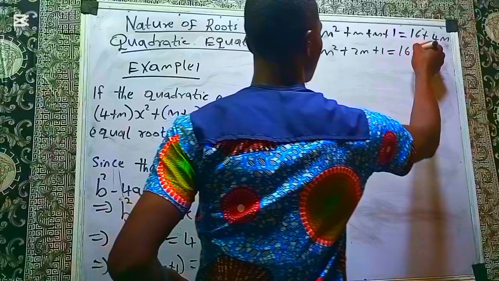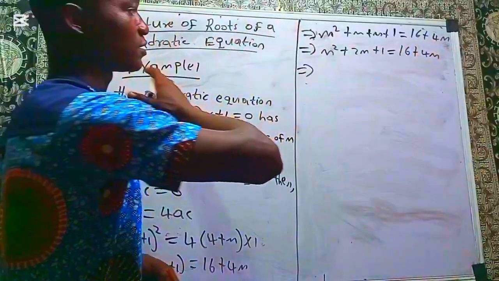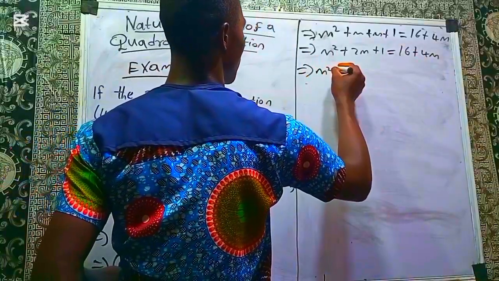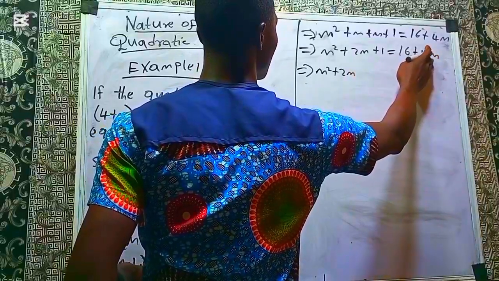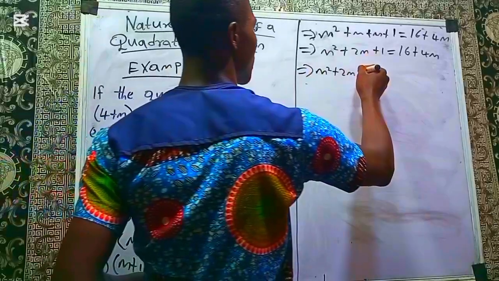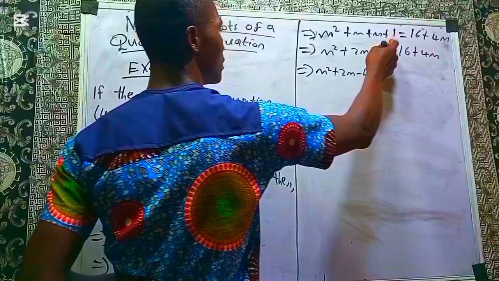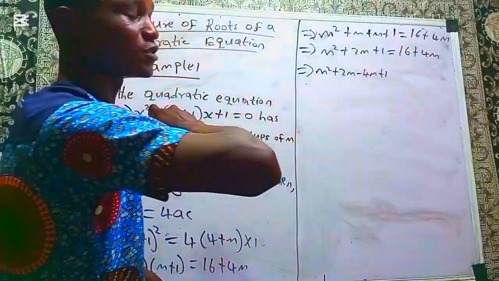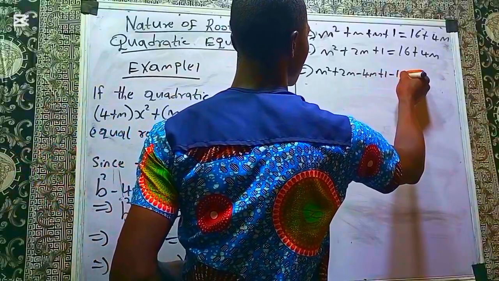This implies, move everything you have at the right to the left side. So m² + 2m; if you move positive 4m to the left side, it will change to negative, so you have −4m + 1. Move positive 16 to the left side, it will change to negative 16.